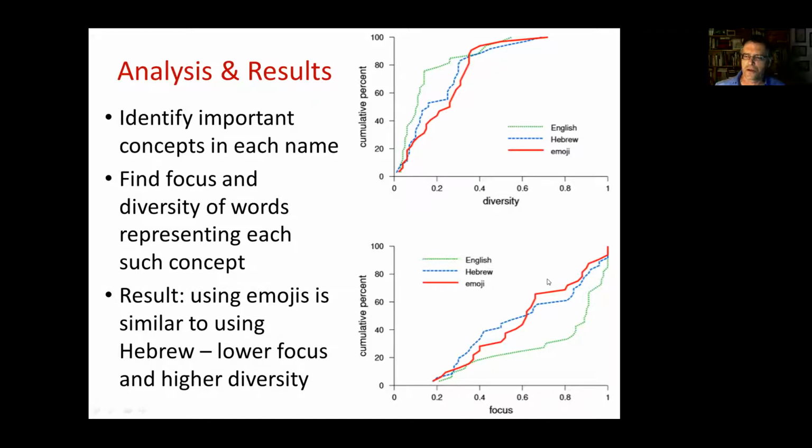When you look at the focus, on the other hand, when using English descriptions, in more than half of the cases, the focus was very high. More than 90% of the names of the words actually were the same most popular word. And when we use Hebrew or emojis, the focus tends to be lower. Importantly, what we see here is that using emojis leads to similar results as using Hebrew.